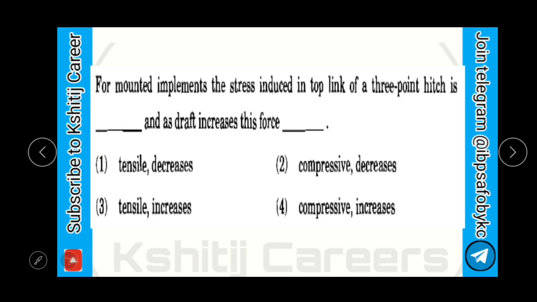For a mounted implement, the stress induced in the top link of a 3-point hitch is dash and draft increases this force dash. So the correct answer is compressive and increases. That is, for a mounted implement, the stress induced in the top link of a 3-point hitch is compressive, and as draft increases, this force also increases.